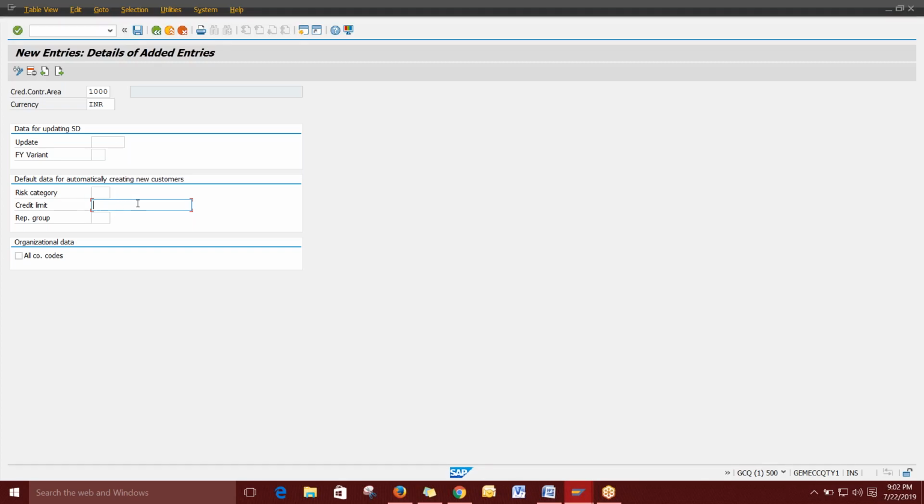So you just leave this, because when you go to the transaction for a particular customer, we can give the credit limit. That means for this particular customer we can allot 1000 USD or 2000 USD or 1 lakh, 2 lakh, like that. You can assign the value for this particular customer. When the customer reaches that particular limit, their delivery will automatically be blocked. Clear? Yes.